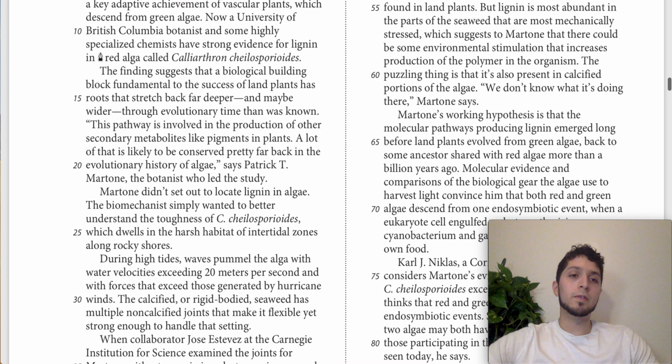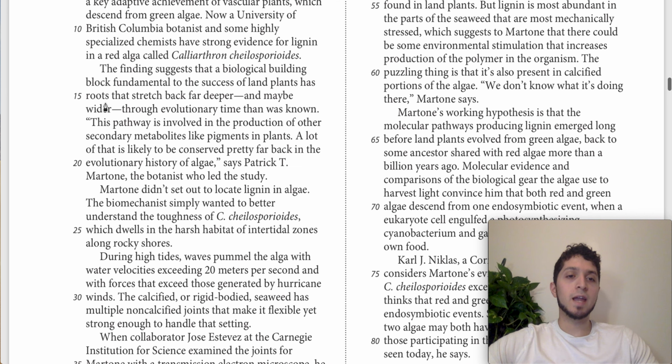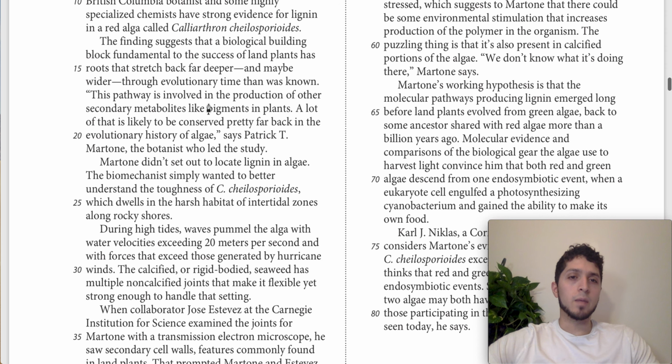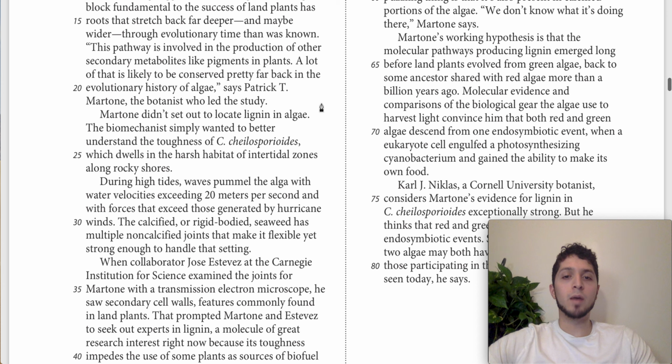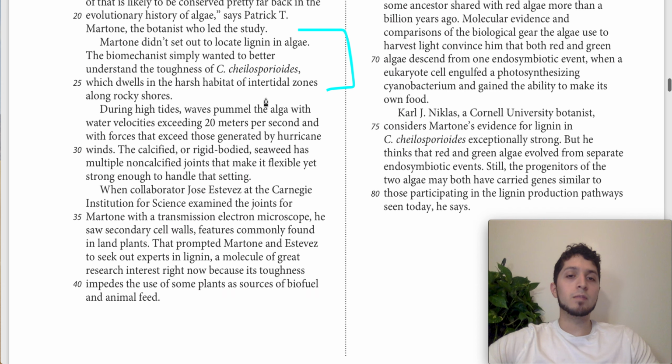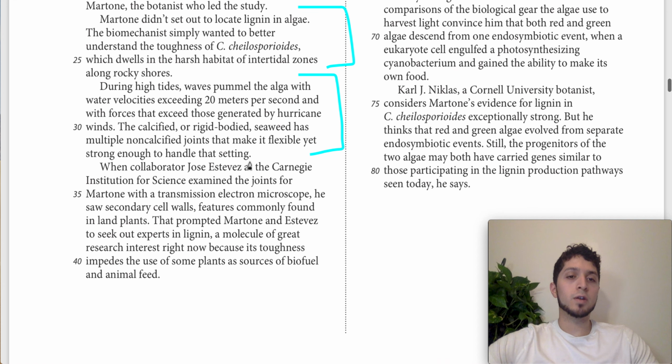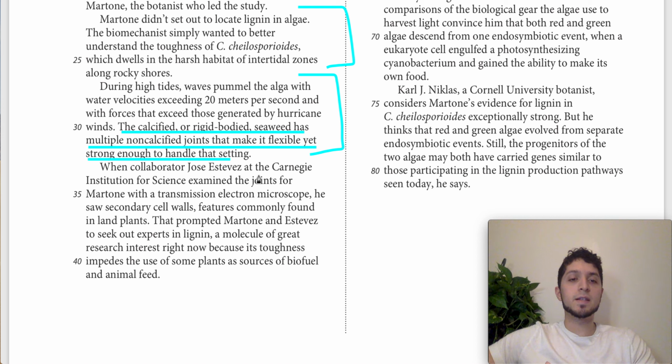So let's maybe start in the second paragraph. We can keep scanning. We notice this is still talking about the implications of the findings. This is talking about the initial research that Martone did. Then here we're talking more about the algae itself and referencing some of the structure. And it's actually this sentence here, starting in line 30, that is going to be the best text for us. In line 30 it says, the calcified or rigid-bodied seaweed has multiple non-calcified joints that make it flexible yet strong enough to handle that setting.